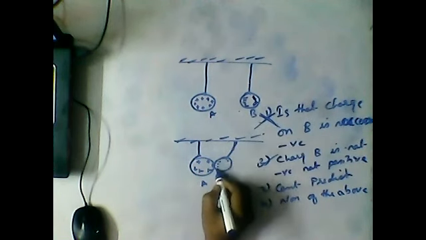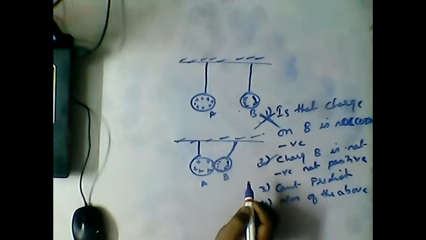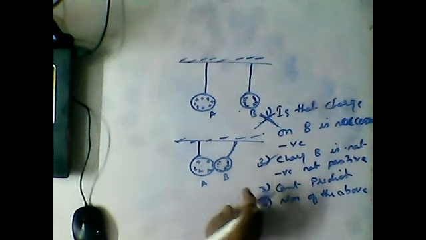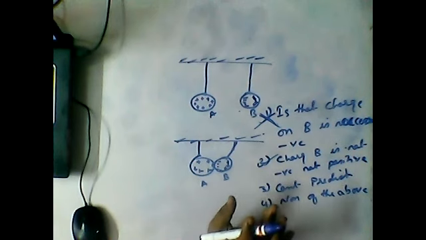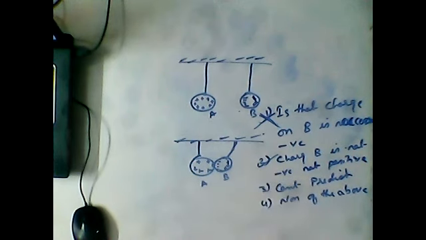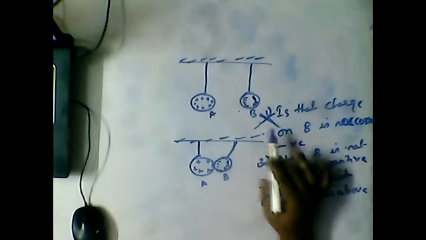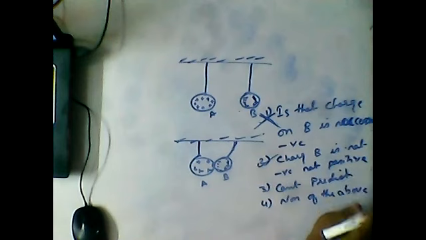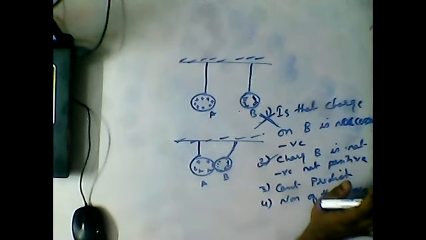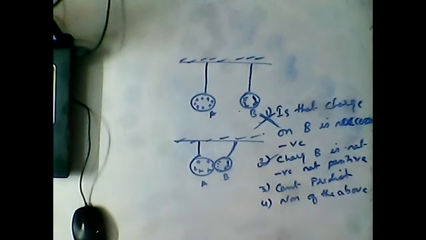That's the reason after some time it got attracted. Is it clear, guys? The point here is very simple: it is not a negative charge, it is a neutral body.